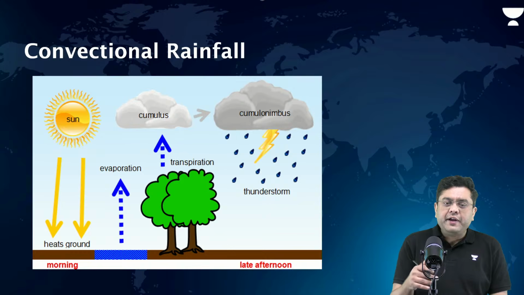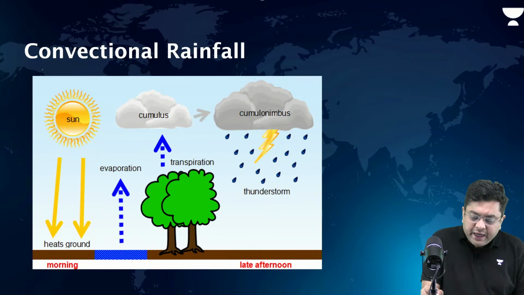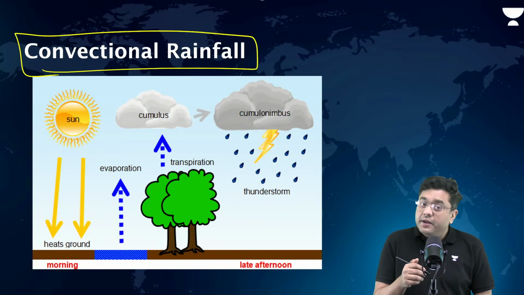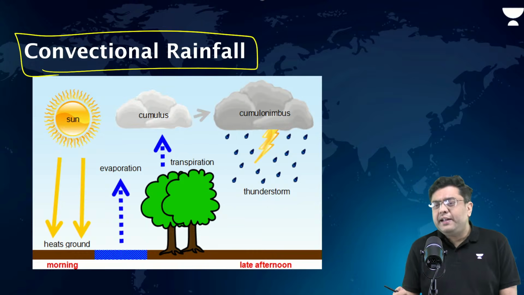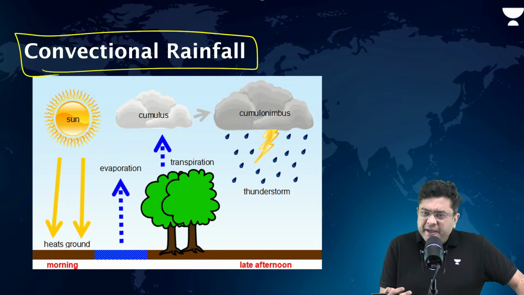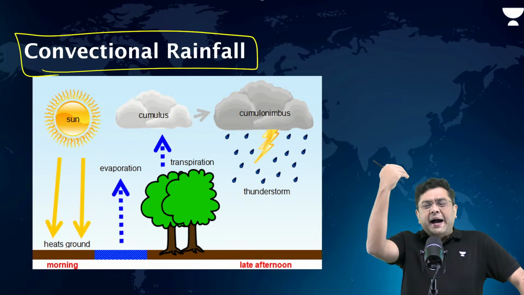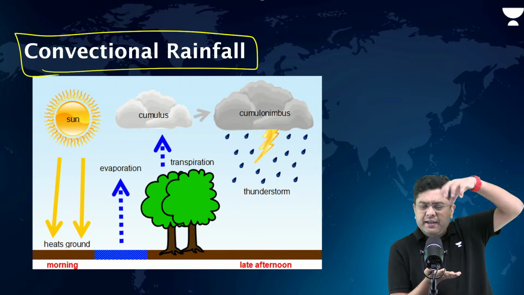Now, in the case of convectional rainfall, what happens? Convectional rainfall occurs when there is heating during the daytime, and that heating increases the temperature. The temperature means there is evaporation. Evaporation means rise of air. By evening or late afternoon, you will have cumulonimbus cloud formation, vertical development.